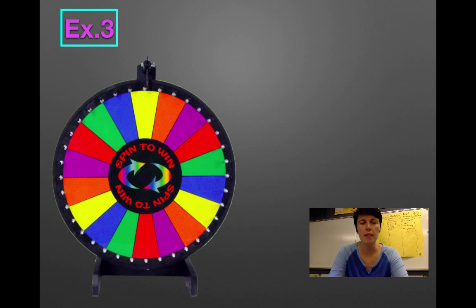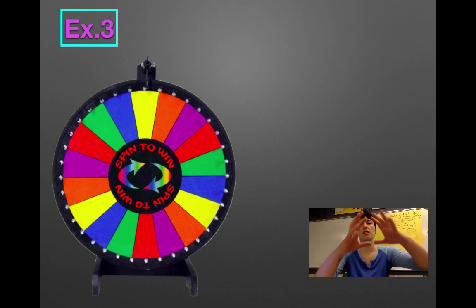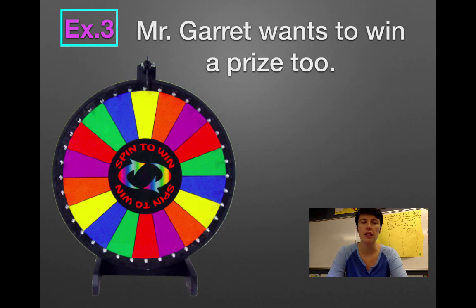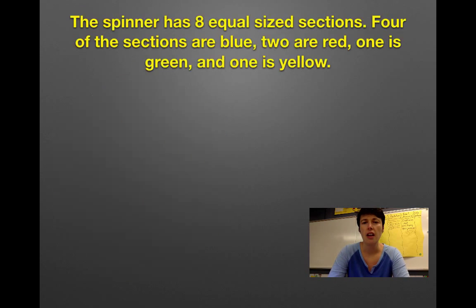So here's another game that you can play at the carnival. Spin to win, one of those games where you have all the different colors and you spin it and you want to see what it lands on. So let's make up a new scenario here. Let's say Mr. Garrett wants to win a prize too. And the spinner has 8 equal sized sections. 4 of the sections are blue, 2 are red, 1 is green, and 1 is yellow.